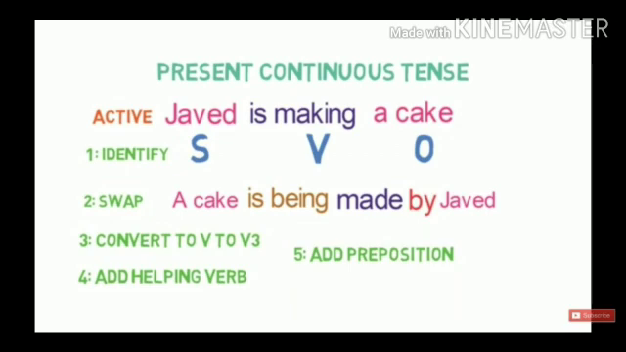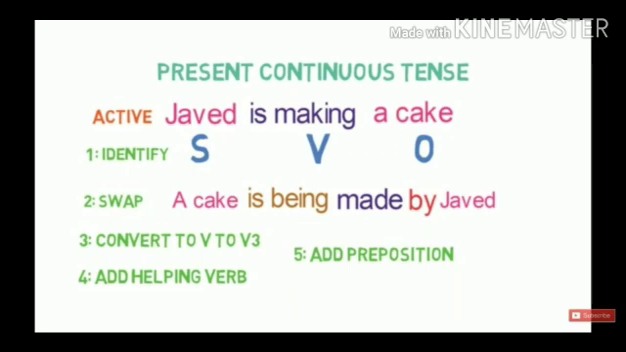Now let's take an example of present continuous tense. In present continuous we use is, am, are plus verb first form plus ing. Now I have taken an example, Javed is making a cake. So first of all identify the subject. Javed is the subject, is making is the verb, and a cake is the object.